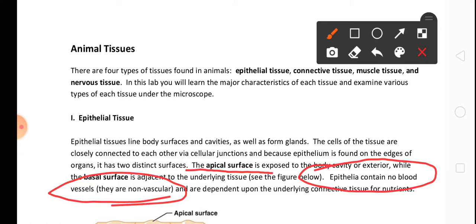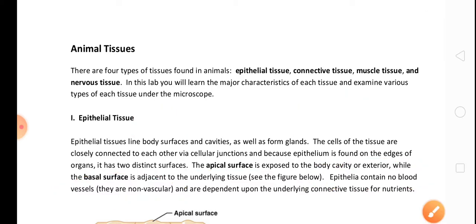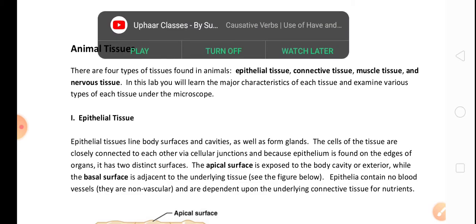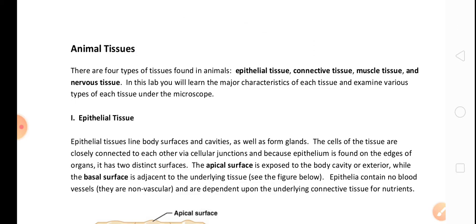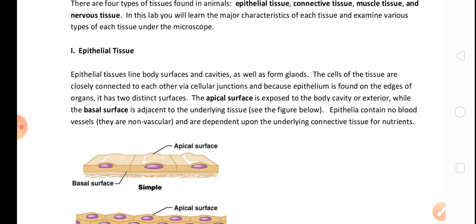Epithelial tissue is found outside and inside also. No blood vessels means it is avascular, and it is dependent upon the underlying connective tissue for nutrients.